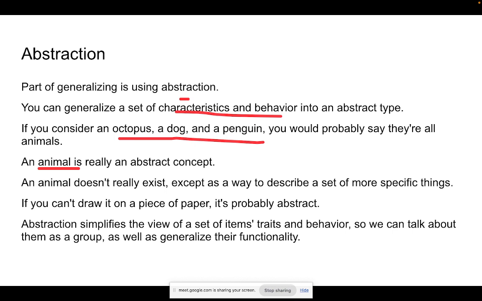Because they might make some noise or they can move. So these are commonalities between these three classes, and I can take them out and keep them as an animal abstract concept, using an abstract class. Then if I want to add a new class, let's say a horse, I can directly inherit the properties of the animal class here.